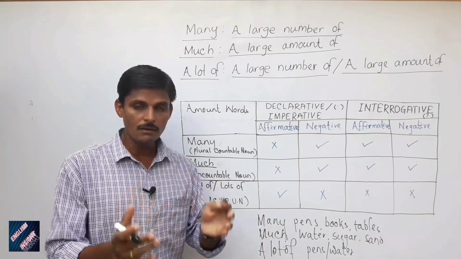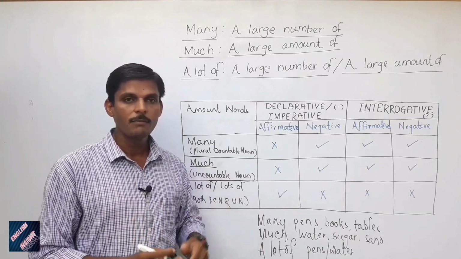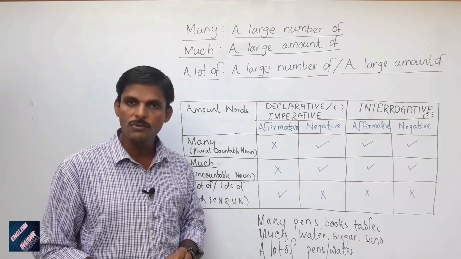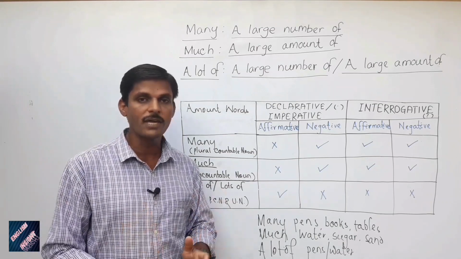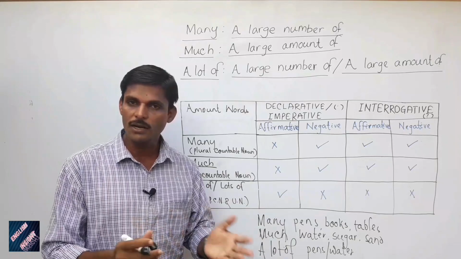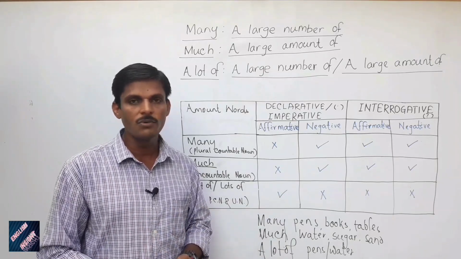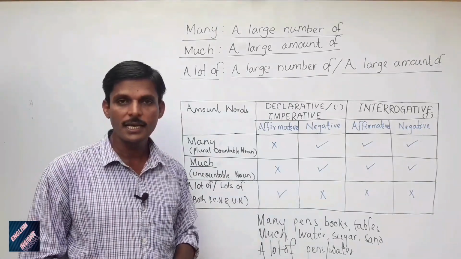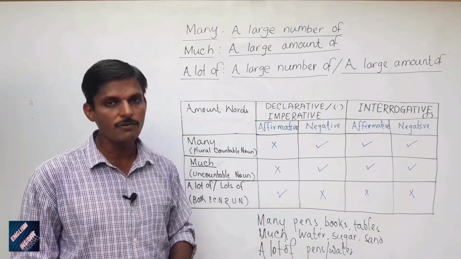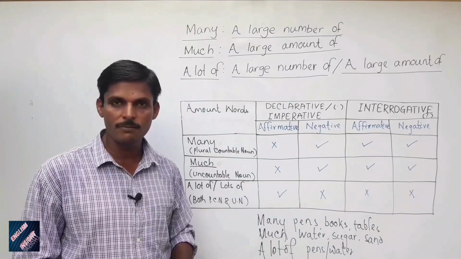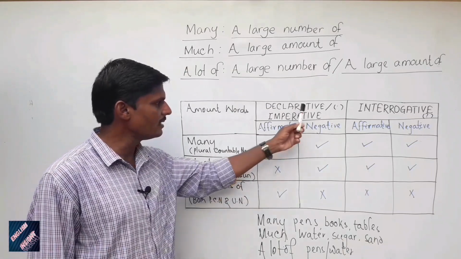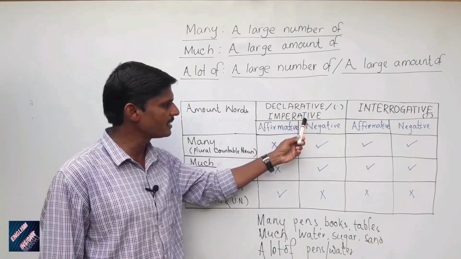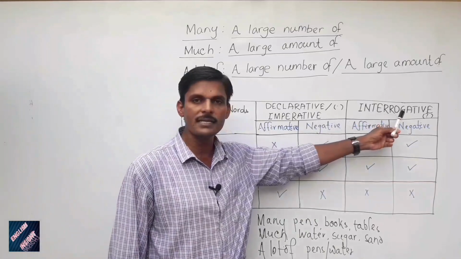So, we know that many can be used with plural countable nouns, much can be used with uncountable nouns, and a lot of can be used with both plural countable nouns and uncountable nouns. So now we'll see how many, much and a lot of or lots of are used in different sentences. They are used in declarative sentences, in imperative sentences, and in interrogative sentences also.